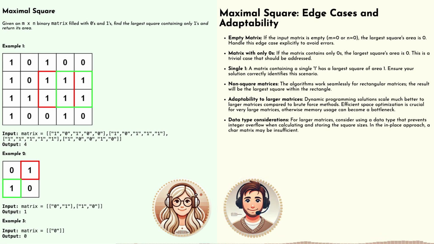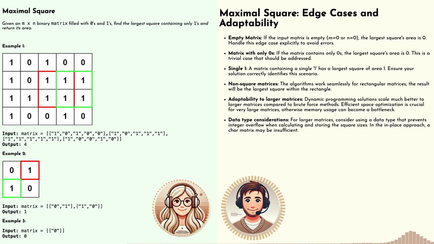Another edge case is a matrix that's filled entirely with zeros. Makes sense. Our code needs to recognize that there are no squares of ones to be found and return 0 accordingly. Are there any other tricky situations we need to watch out for? We also need to consider matrices that have only one row or one column. These cases might seem straightforward, but we still need to be careful with our looping and indexing to avoid going out of bounds. So empty matrix, all zeros matrix, single row, single column matrices. Those are our edge case watchdogs. Precisely. Thinking through these scenarios before you start coding can save you a lot of headache during the debugging process.